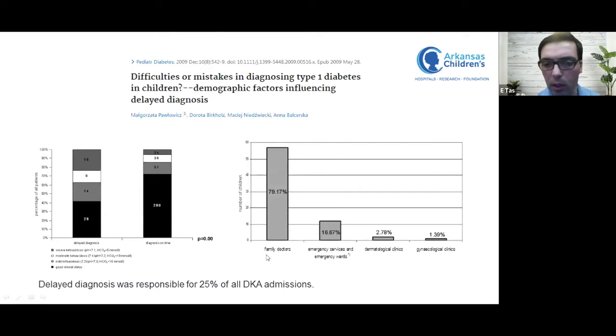And when they further analyzed the type of healthcare settings that the patients were seen at, they reported that 4 out of 5 patients were seen in a family doctor's office before being diagnosed or coming to the attention or admitted to the hospital. And they reported that delayed diagnosis was responsible for 25% of all DKA admissions in their cohort.